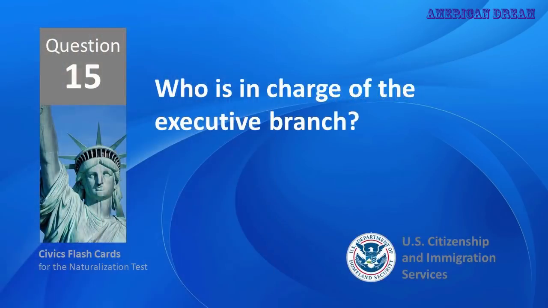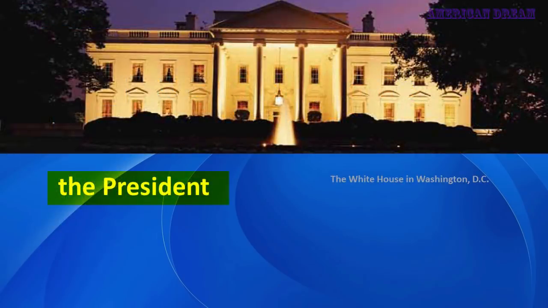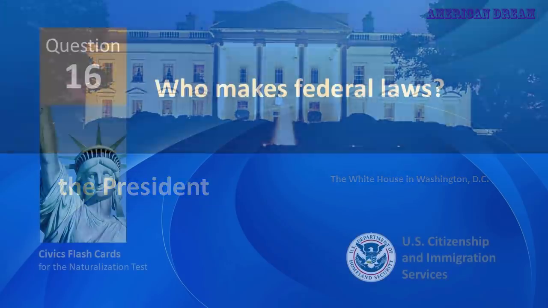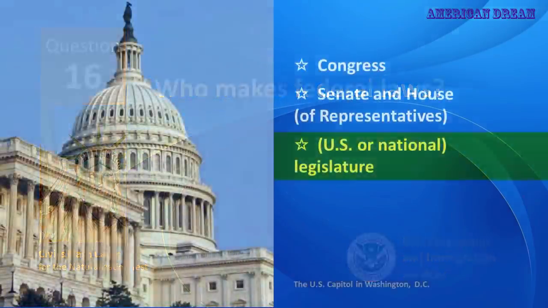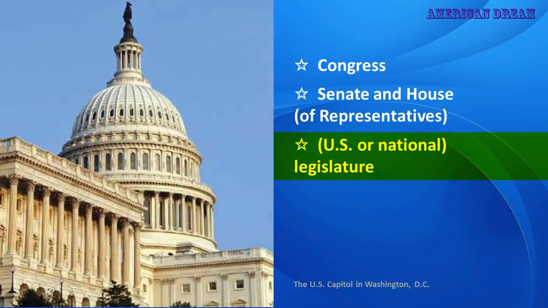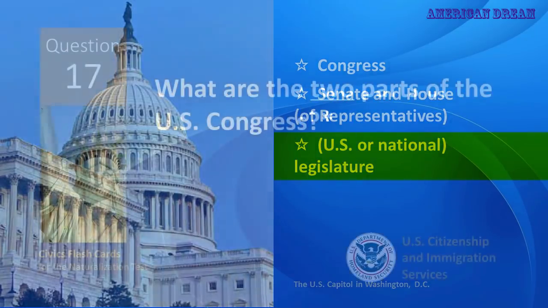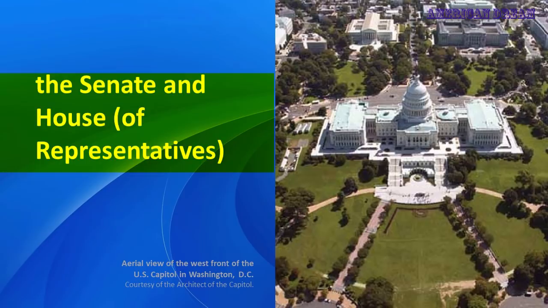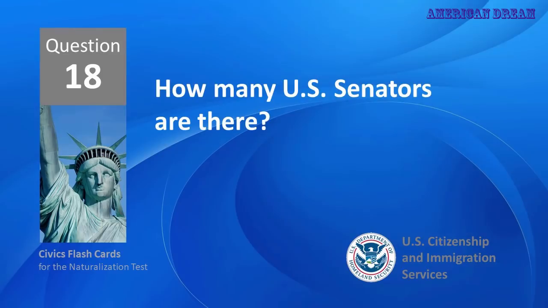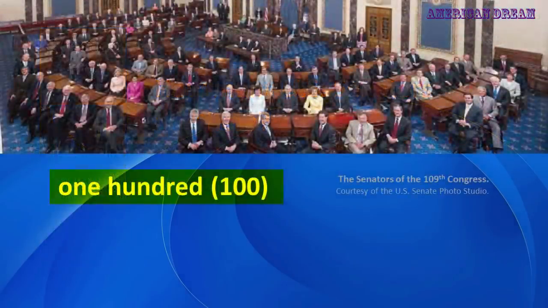Who is in charge of the executive branch? The President. Who makes federal laws? U.S. or national legislature. What are the 2 parts of the U.S. Congress? The Senate and House of Representatives. How many U.S. senators are there? 100.